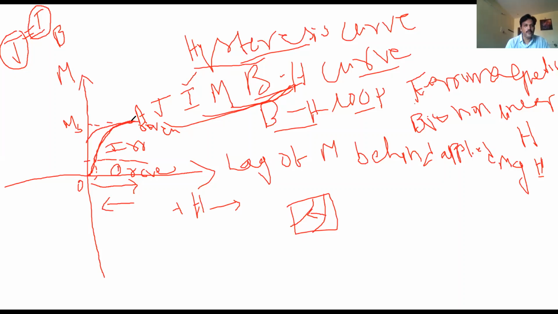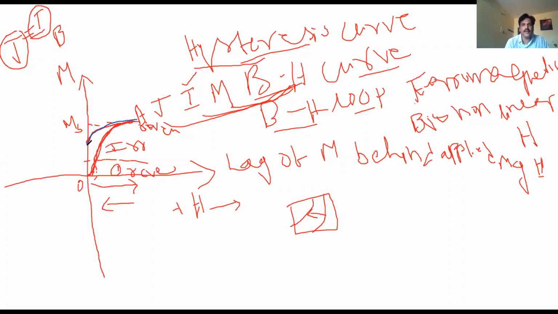Irreversible rotation. See here, they trace a new path. By decreasing the field, the magnetization of the material doesn't become zero. It is not coming back along the original path. I will change the color. This is the new path they are coming along. Even when the field becomes zero, the magnetization of the material remains. The magnetization never becomes zero.